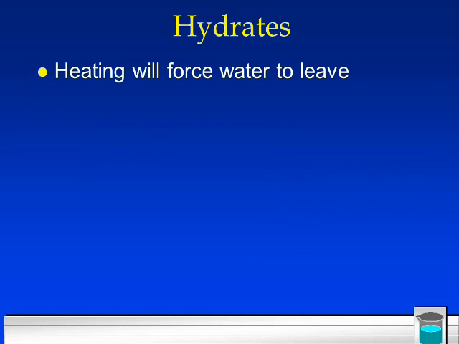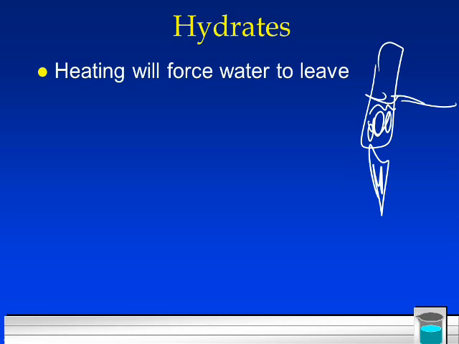Heating will force the water to leave. Now we've done this in lab where we've put some stuff in a test tube and we've heated it over a Bunsen burner, and what happens, this gets really dry, but then we get water molecules forming on the side, so we get a lot of water. We basically are burning that water out. We're heating the water out.